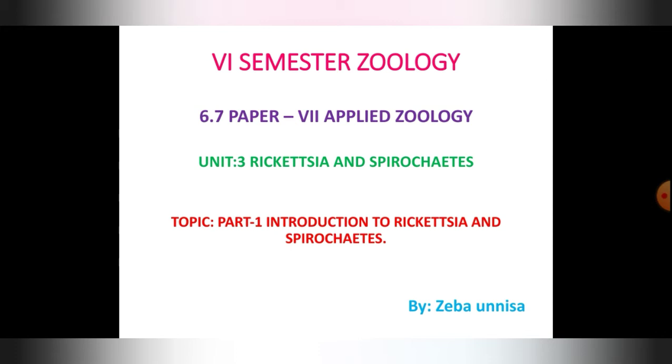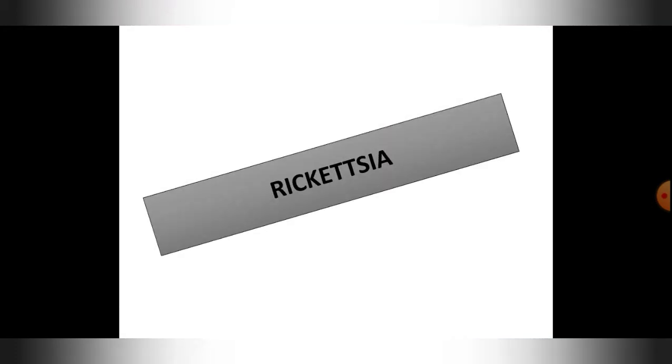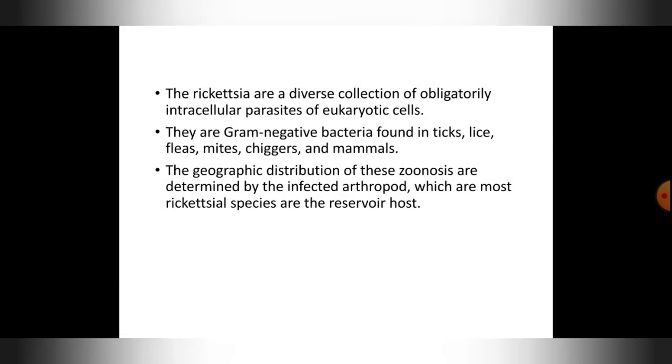It comes in paper 6.7, applied zoology, your 6th semester zoology syllabus, CBCS syllabus. Okay, first we'll see what is rickettsia. Rickettsia, these are a diverse collection of obligatory intracellular parasites.